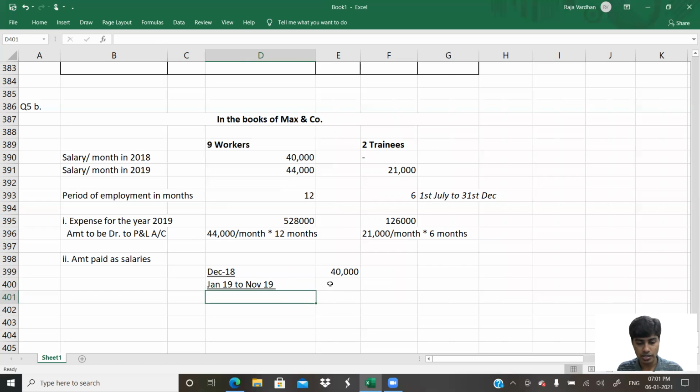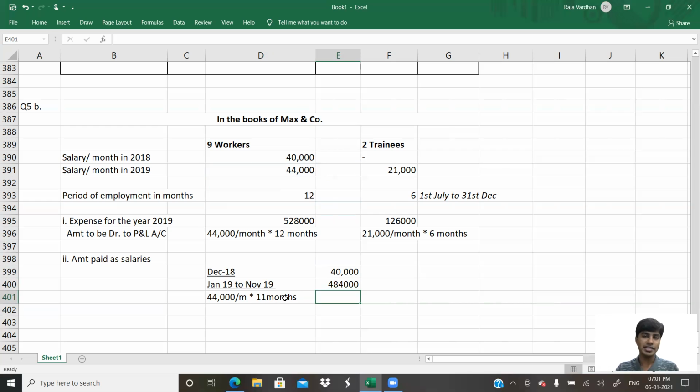I hope you got this. How much is that? This is basically 44,000 per month multiplied by 11 months. How much would you get that? That would basically be 44,000 multiplied by 11. You would get 4,84,000.